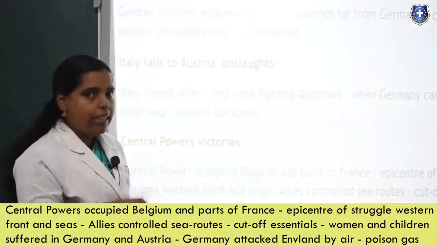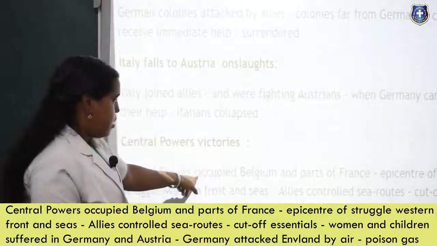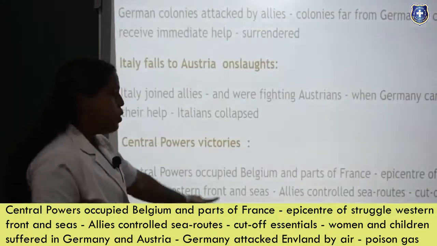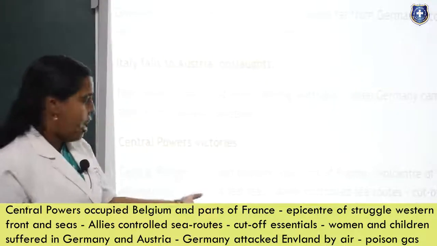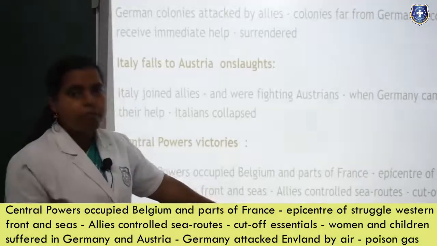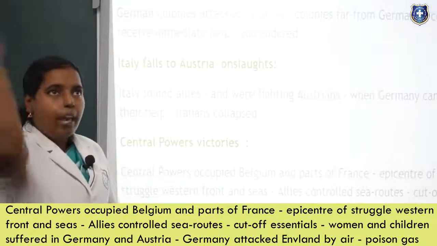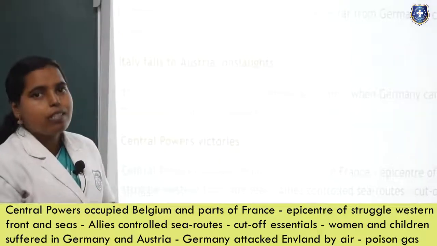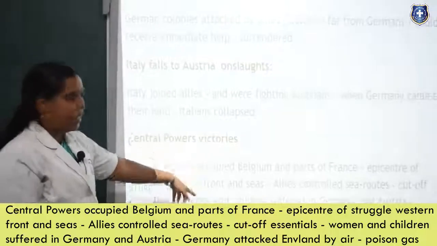So Germany started attacking, vice versa. The Allies were controlling the sea routes. They were cutting off every supplement and essential, and that made women and children suffer a great loss. This made Germans very angry, and they started attacking England through airways, and through those airways they started pouring poisonous gases, bombs, etc. So like that, Central Powers got their victory again.